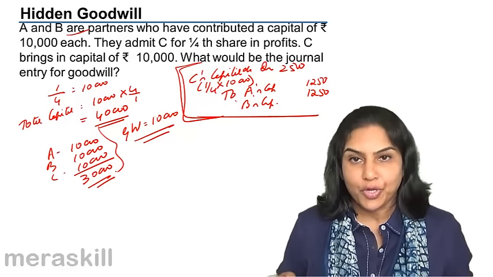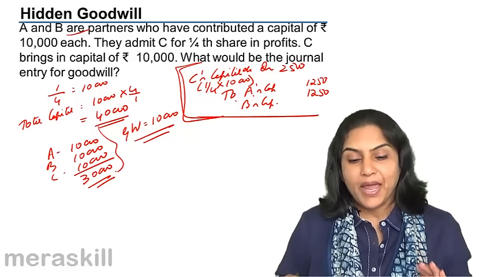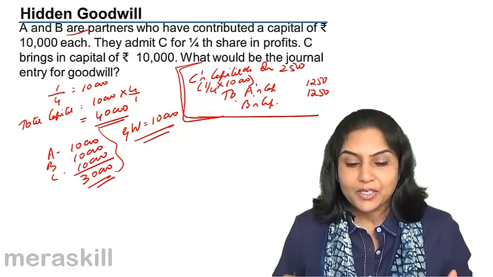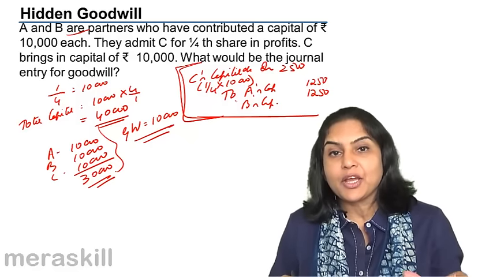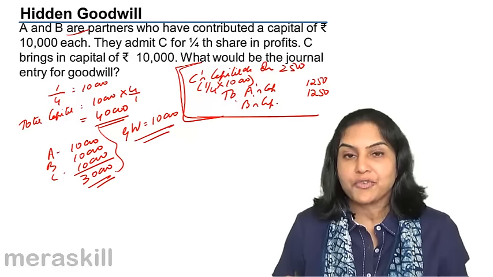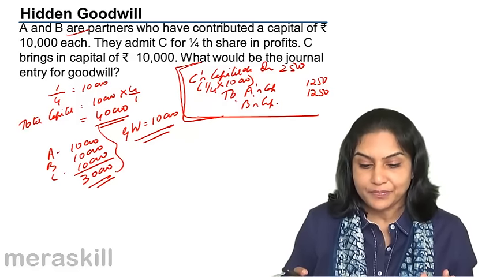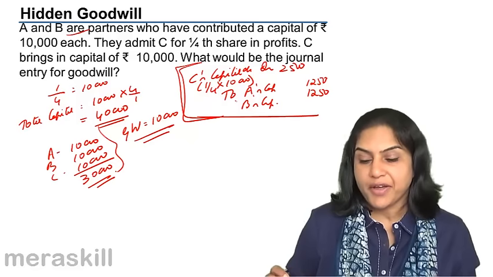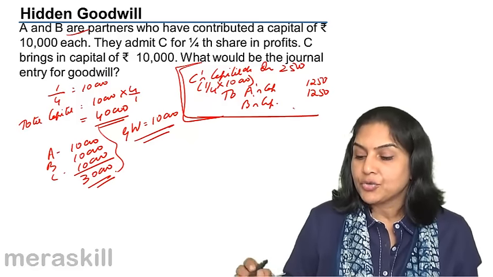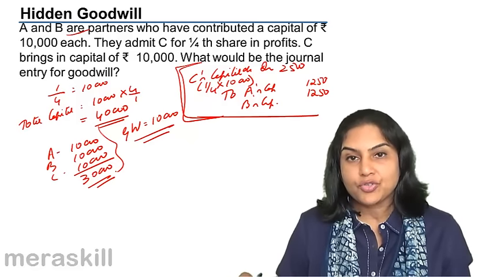We did not have to compute because A and B were equal partners before, and A and B continue to have the same equation after admission of C between themselves. Therefore, C's capital account debit 2,500 to A's capital to B's capital 1,250 each.